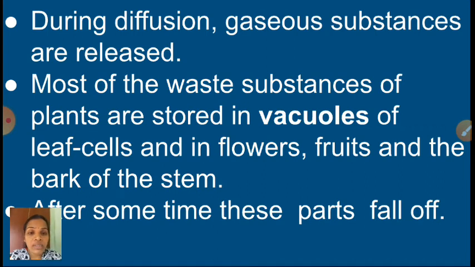Comparing plant and animal cells, the vacuole in plant cells is big in size, isn't it, children? In the vacuoles, what is stored? The waste substances of plants are stored in the vacuoles of plant cells. After some time these parts fall off. At that time, what will happen? The leaf will fall off at some particular time, isn't it, children? Along with that leaf, waste substances are also released. I hope you understood now. Shall we go to the next one?